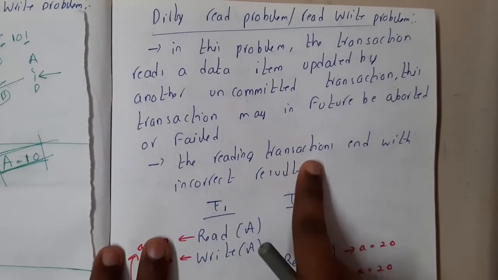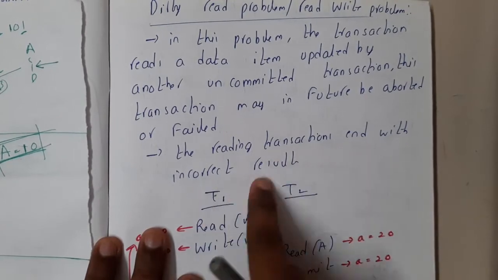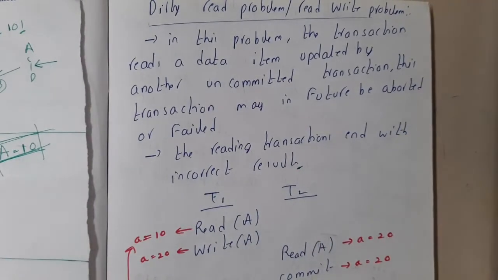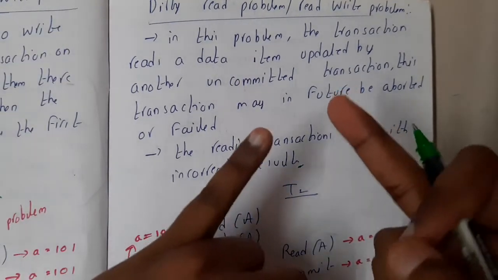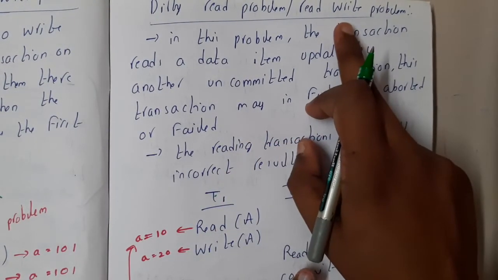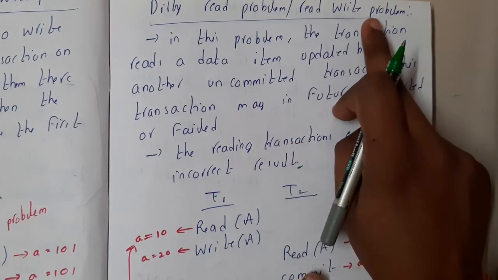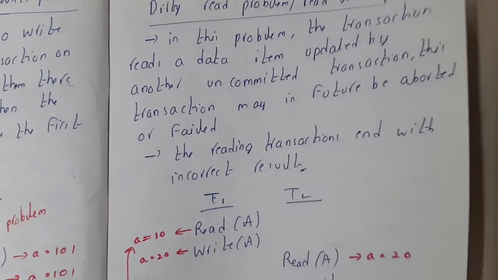So the reading transaction ends with an incorrect result, because it is going to read some data which doesn't even exist. That's the major issue. So what is a write problem, and this is a read problem, guys. You are reading someone's written data. Now you are understanding, right?